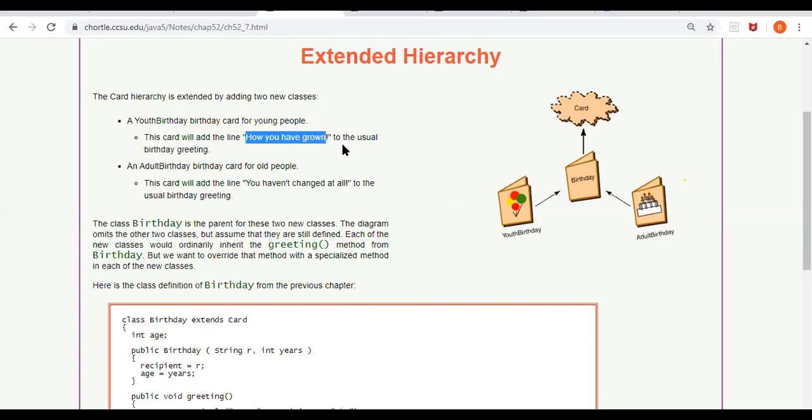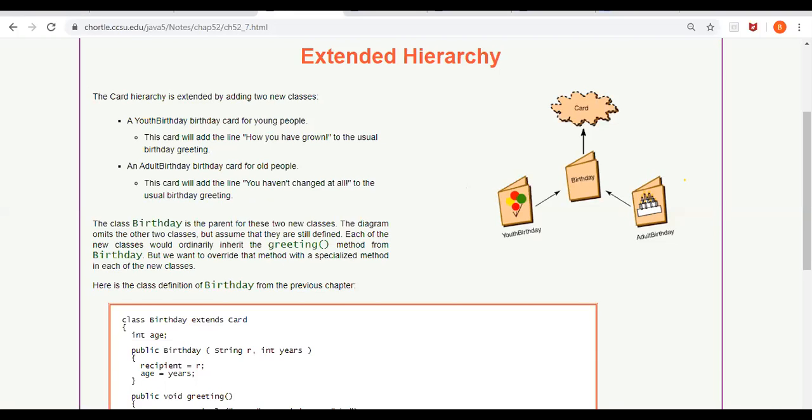First we will call the greeting method of the birthday class, which will greet. Followed by that, in the greeting method of youth birthday, first we write super.greeting, which will call the superclass greeting method, and then we will write, you have grown. Similarly, in the adult birthday greeting method, first we will call super.greeting, which will display whatever is in the greeting, and then we will display, you haven't changed at all.